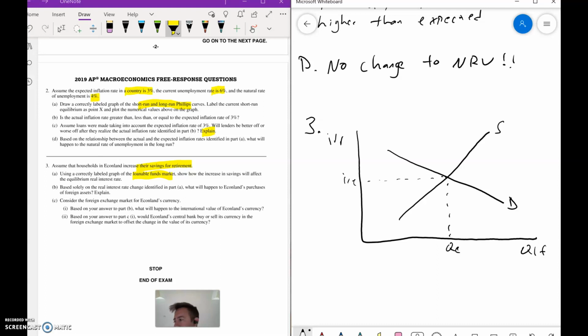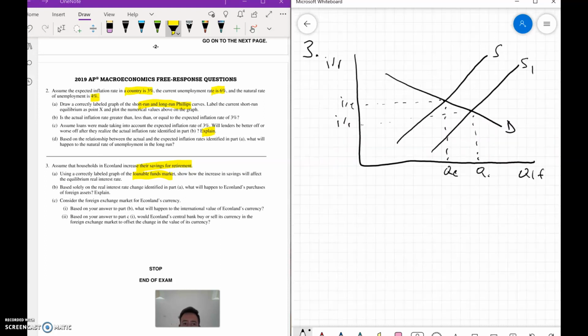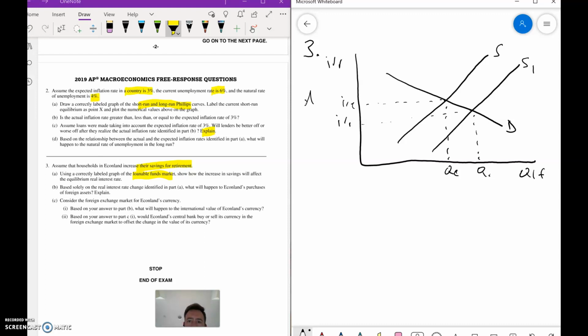We know the supply of loanable funds, being the savings, is going to increase because people are going to save more money. So we'll label this S1, Q1, IR1. On the AP test, they may ask you something like this, but they're going to ask you what happens here because they're not going to be able to see your graphs. So that's all you need for A.